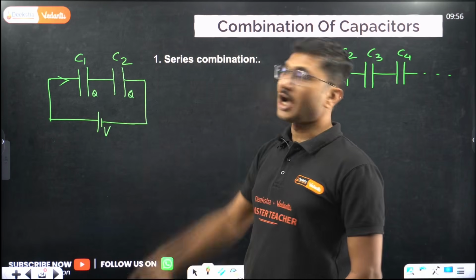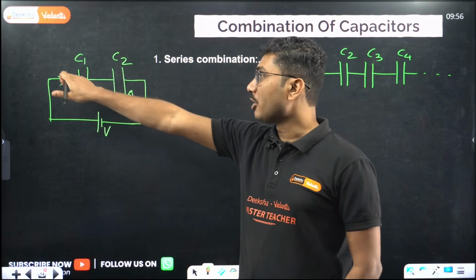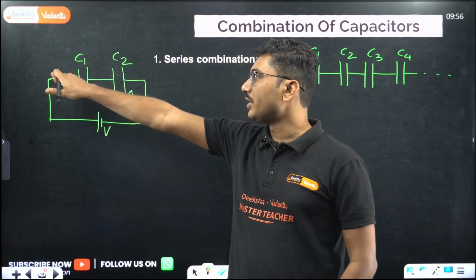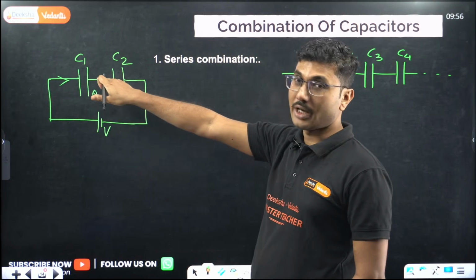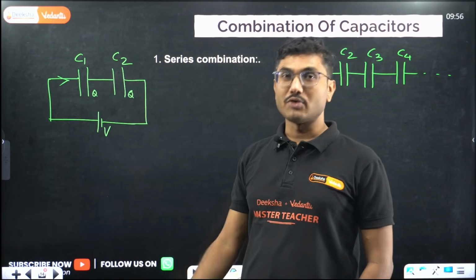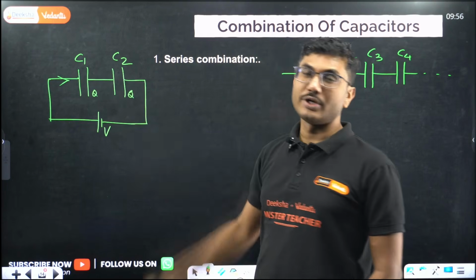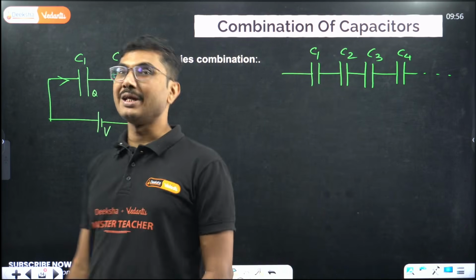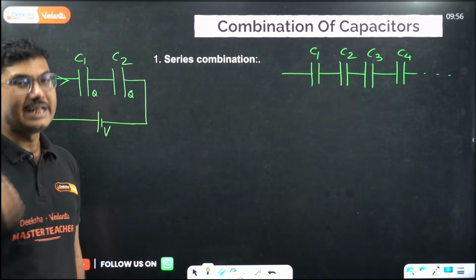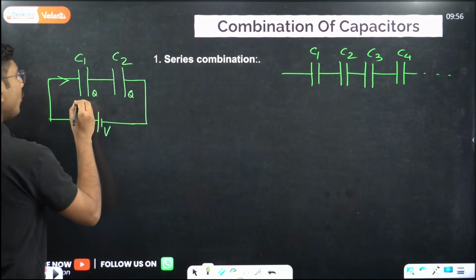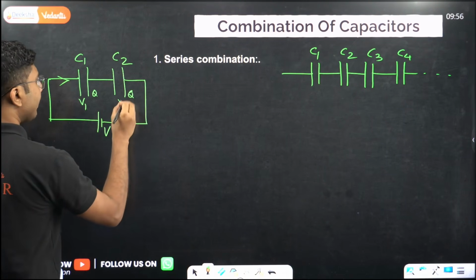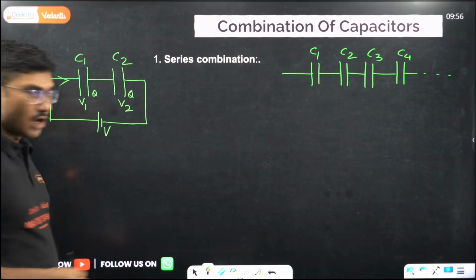Whatever charge is entering here, the same charge is passing through C1 and the same charge has to come out of C2. That means the charge stored in both capacitors remains the same. That is the property of series combination. Voltage difference, however, will be different.